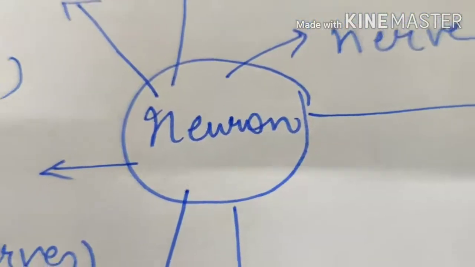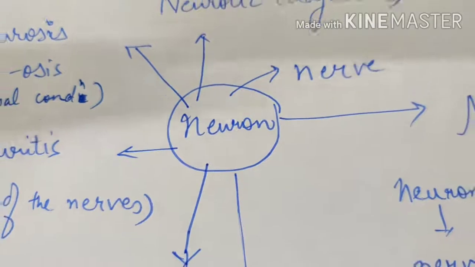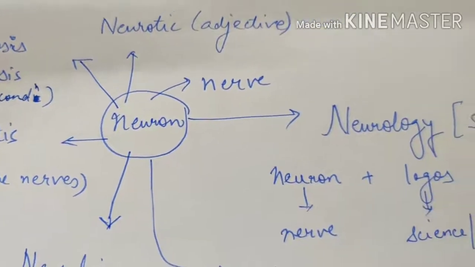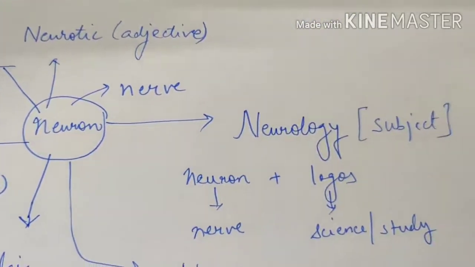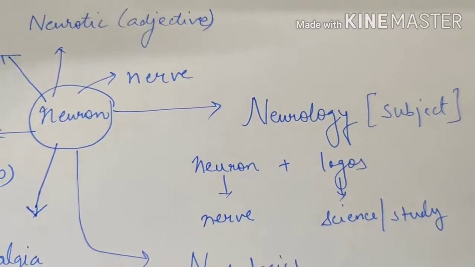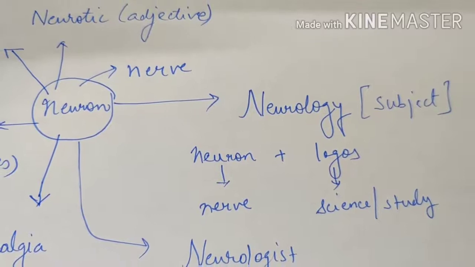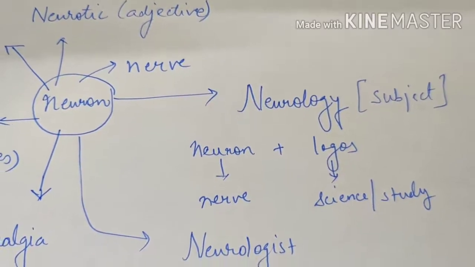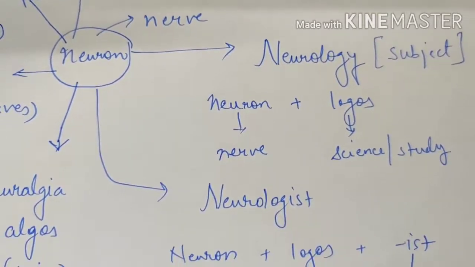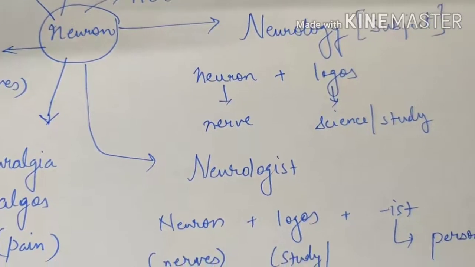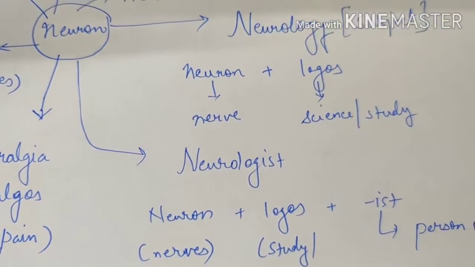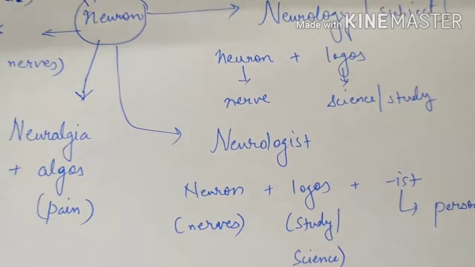The next word root we are covering is neuron. Neuron refers to nerves. Neurology is a subject that deals with the study of nerves. So neuron plus logos, that is nerves plus science or study. Neurology comes down to the root words neuron and logos. Neurologist is a person who studies about the nerves. So that is neuron plus logos and ist, the three root words.